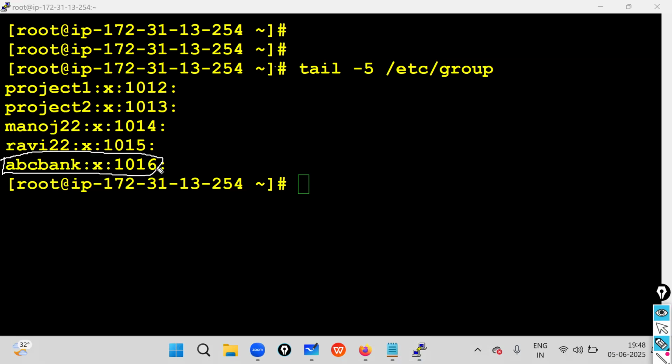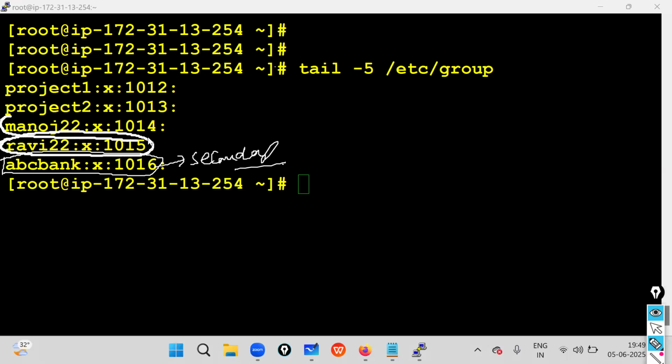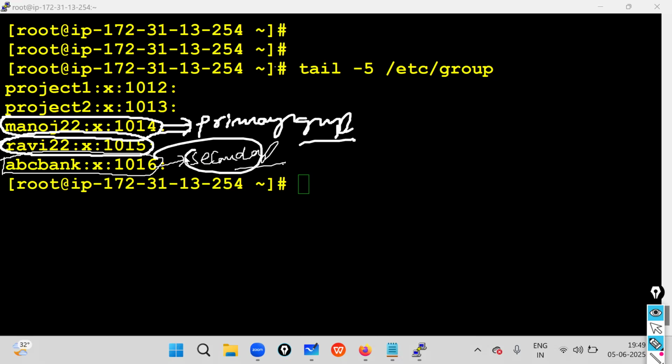ABC Bank is a secondary group. Ravi and Manoj are primary groups.